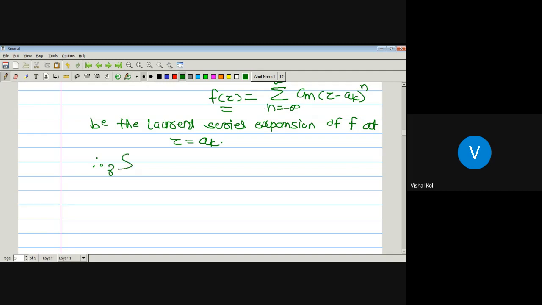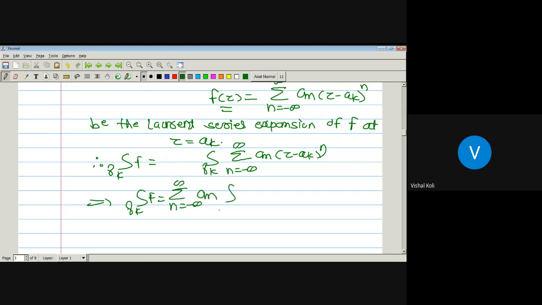The integration over the curve gamma k of the function f is nothing but the summation n running from minus infinity to infinity of an, a constant, times the integration over the curve gamma k of (z minus ak) to the power n dz.